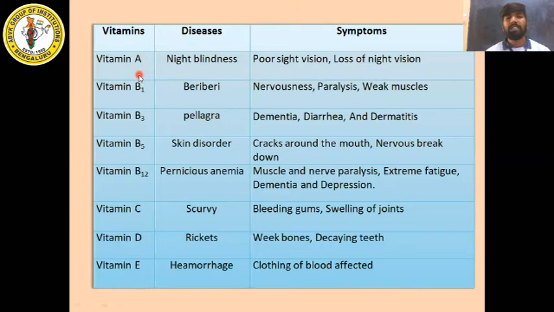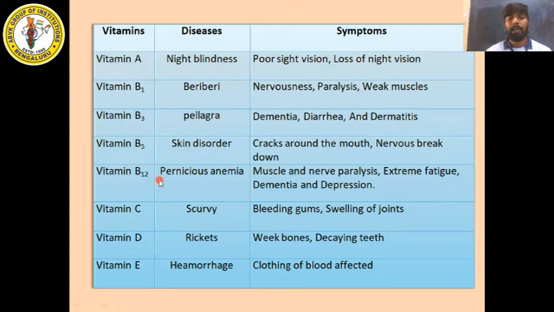So what deficiency will cause what disease? Deficiency of vitamin A will cause night blindness. Deficiency of vitamin B1, beriberi. Vitamin B3, pellagra. Vitamin B5, skin disorder.